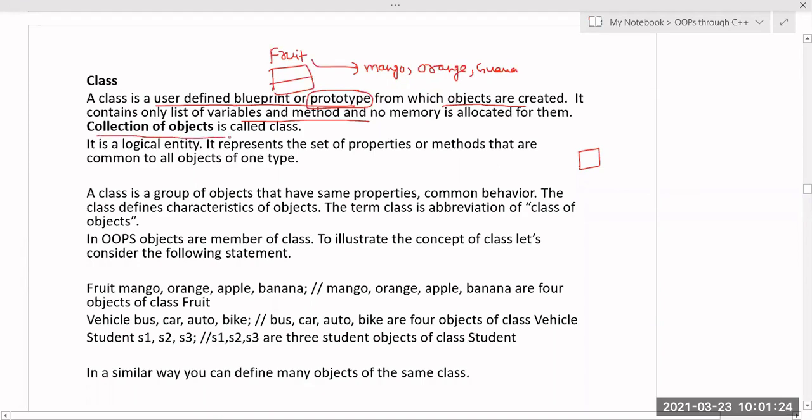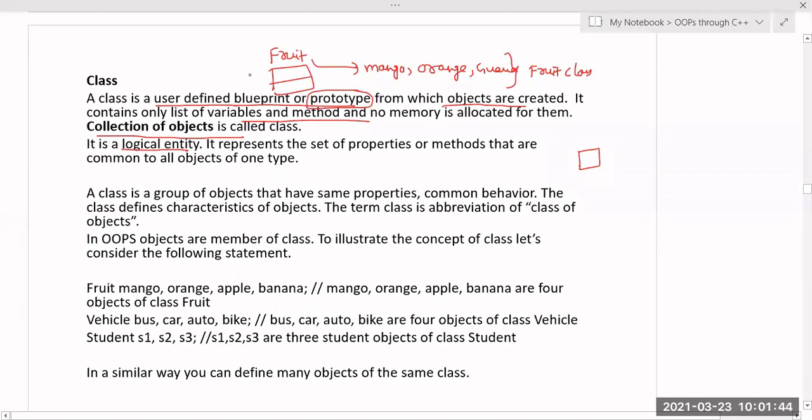A collection of similar objects is known as a class. A collection of mango, orange, and guava are all different objects of which class? Fruit class. In the same manner, it is a logical entity. You cannot show it physically. If I say mango, I can show it physically, but fruit I cannot show. It is a logical entity.